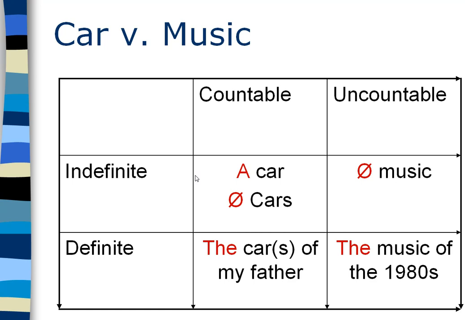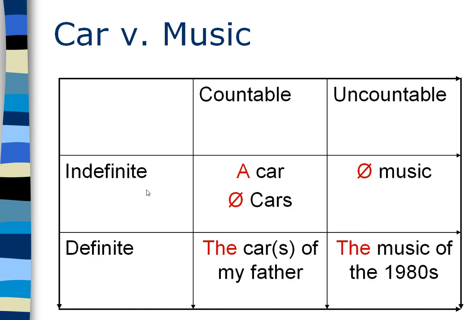So on the basis of the nature of the word, being it countable or uncountable on the one hand, and on the other hand about whether something is indefinite or definite, we can then move on and try to find out what we're going to use. Going through the framework then, we see that for countable words that are indefinite, we use either a, if it's a singular word, a car, or we use nothing, the so-called zero article, for cars, for a plural word.